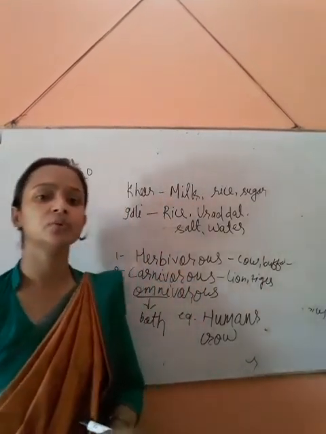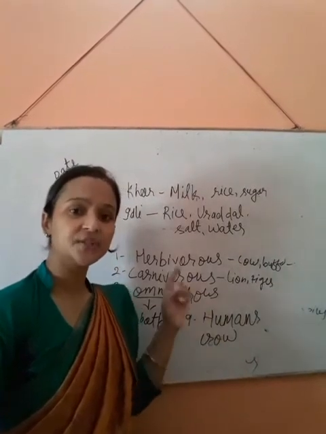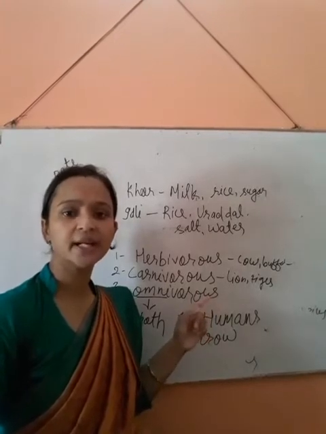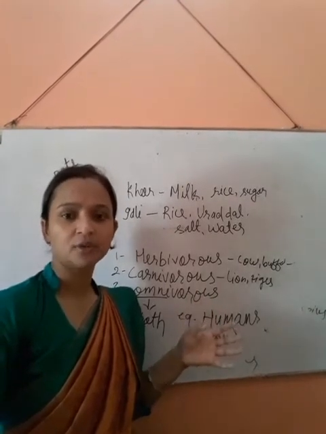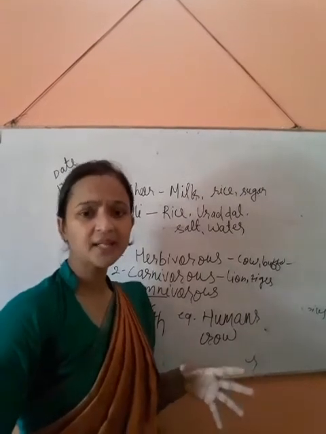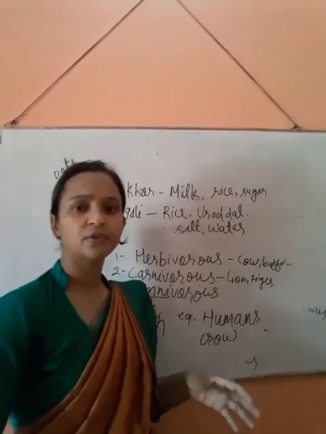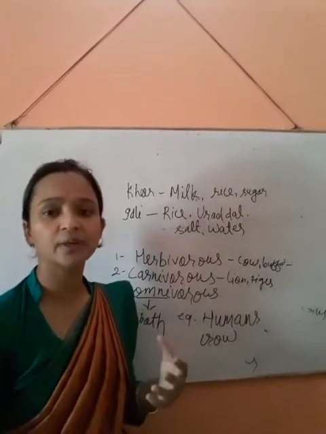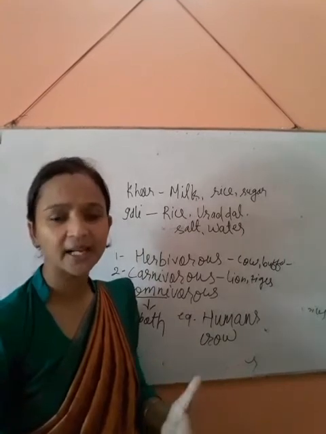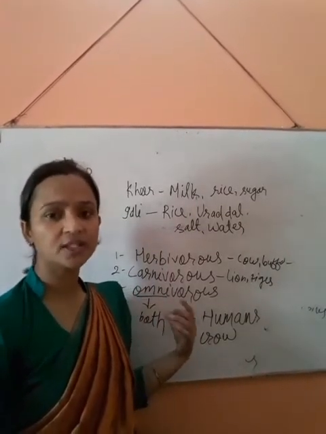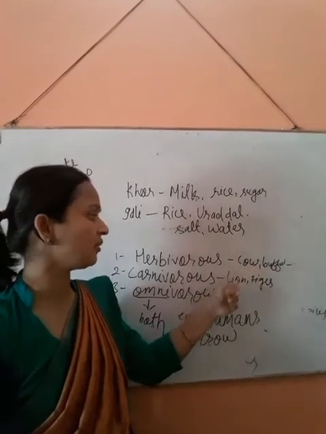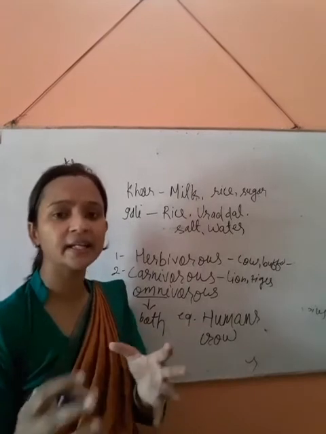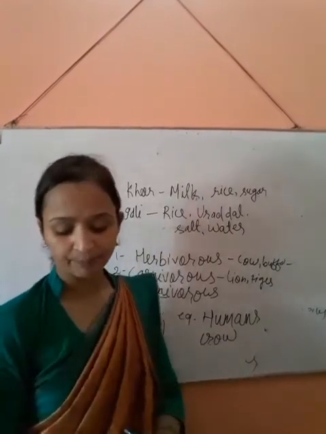So on this basis, they are categorized into three: herbivorous, carnivorous, and omnivorous. Those who eat plants are called herbivorous. Those who eat animals are called carnivorous. And those who eat both plants and animals come under the omnivorous category. Examples I have written here: cow, buffalo, lion, tiger, humans and crow, etc. Many animals are there, and according to what they eat we can categorize them.